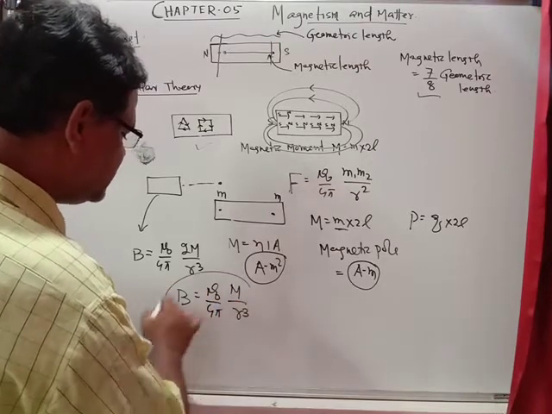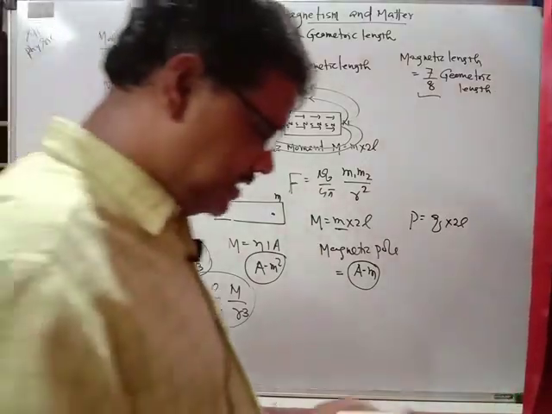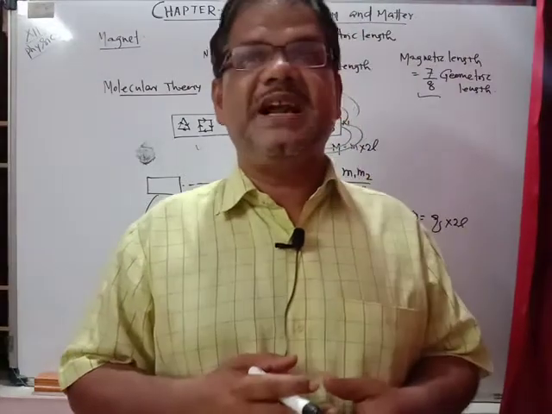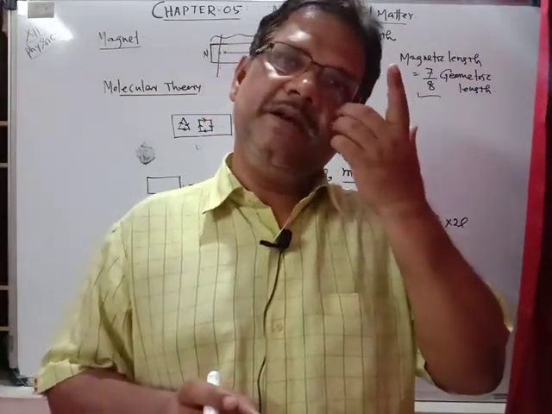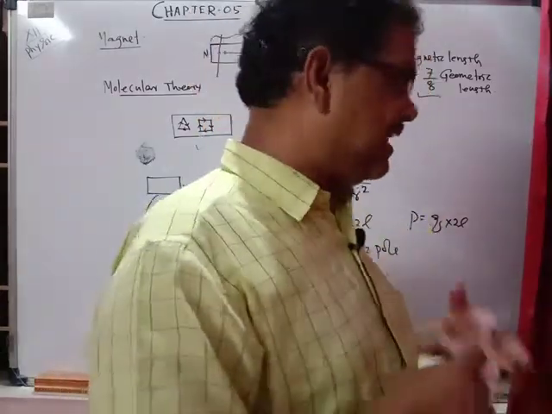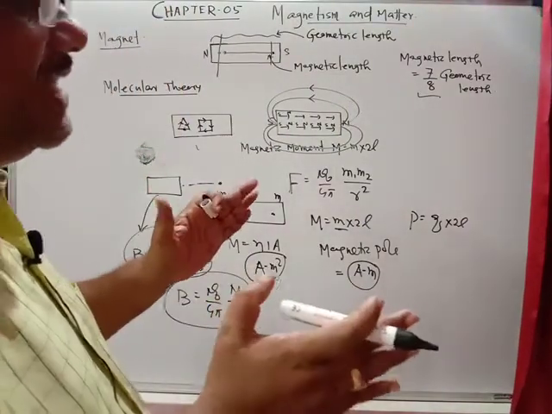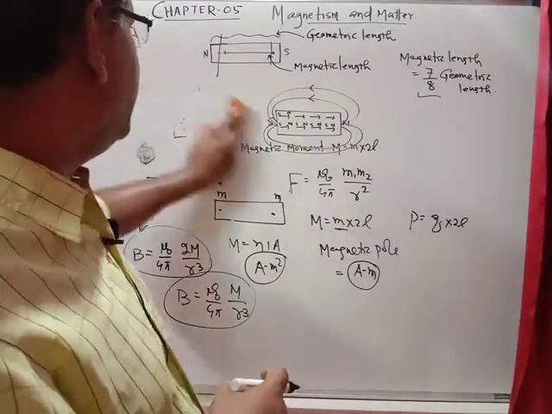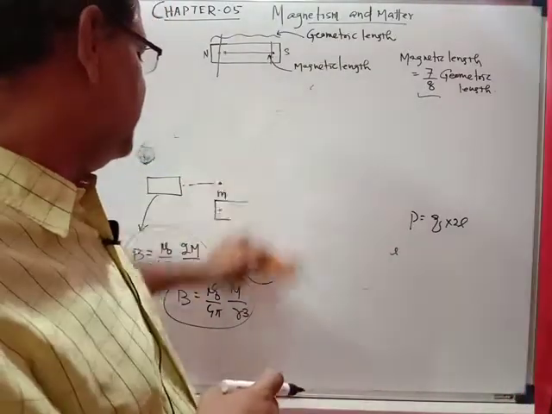So in this manner, we can get the magnetic field strength at any point on the axial line of the magnetic dipole, and the magnetic field strength at any point on the equatorial line. And in the same manner, another thing I would like to explain now is that a bar magnet can be compared with a solenoid, a current carrying solenoid. A current carrying solenoid behaves like a bar magnet.